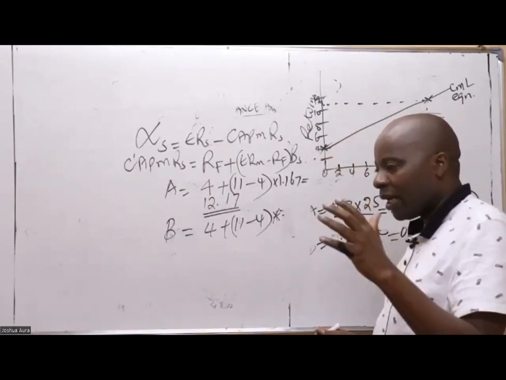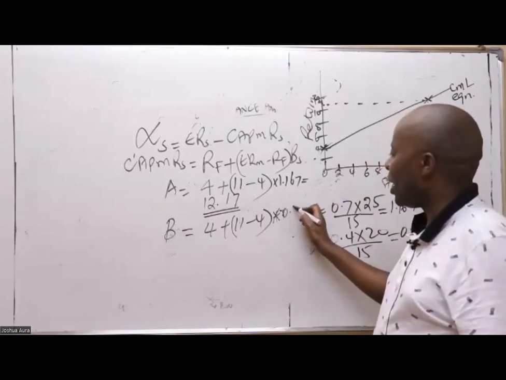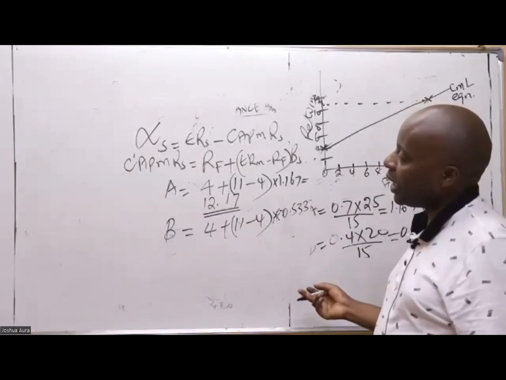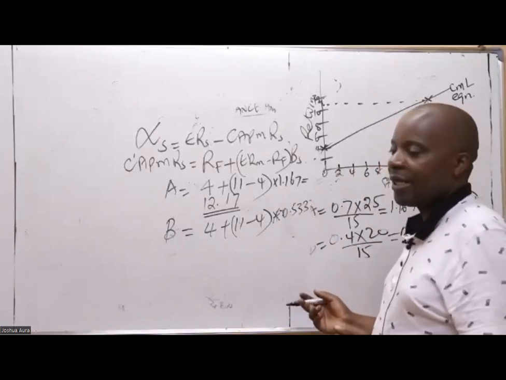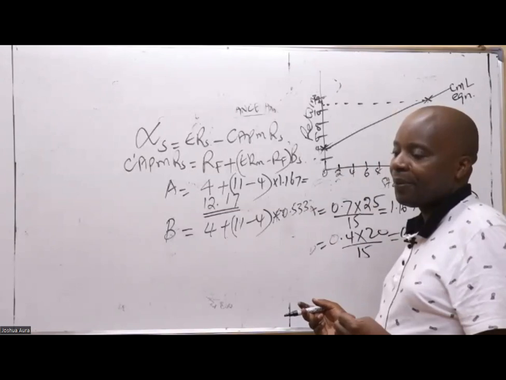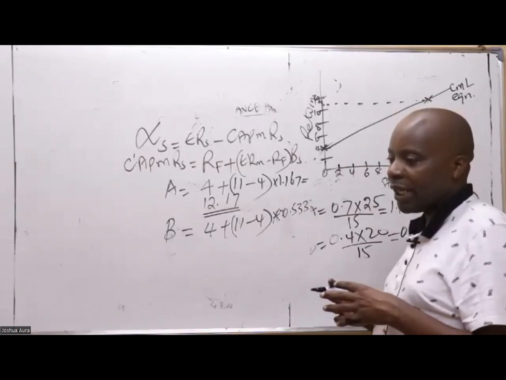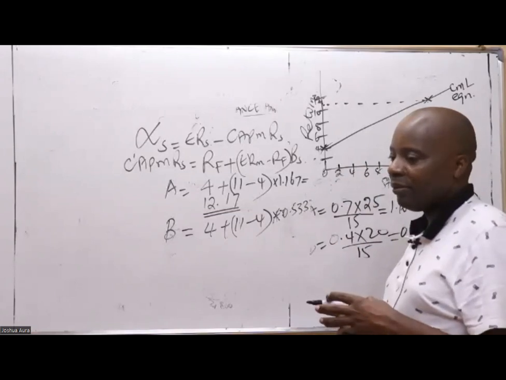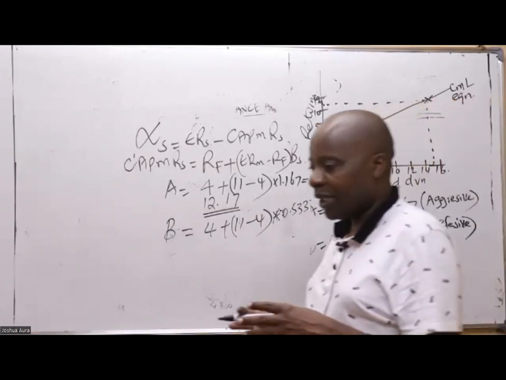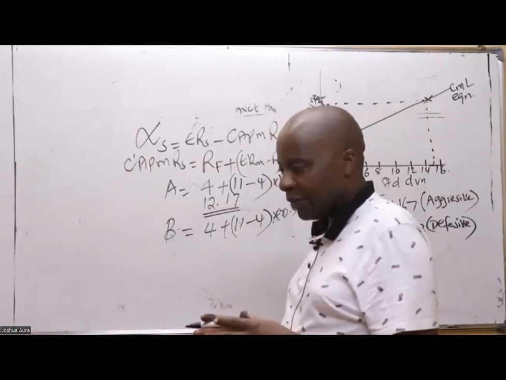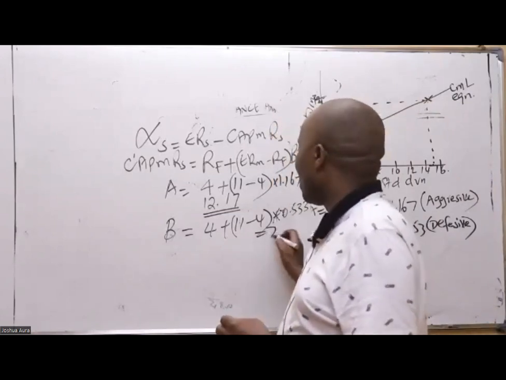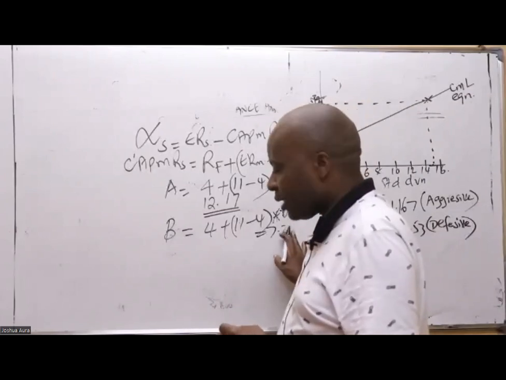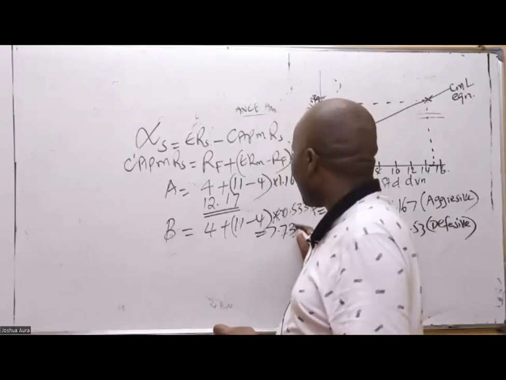According to Eugenia, it is 0.533. So are you able to give us the CAPM returns of B? It is 7.73. Just underline that.